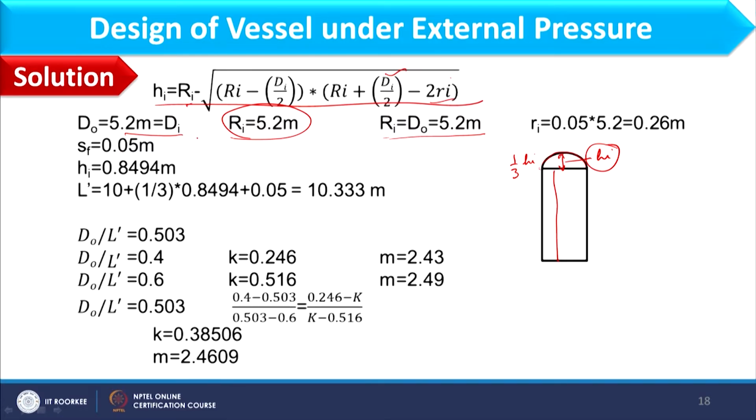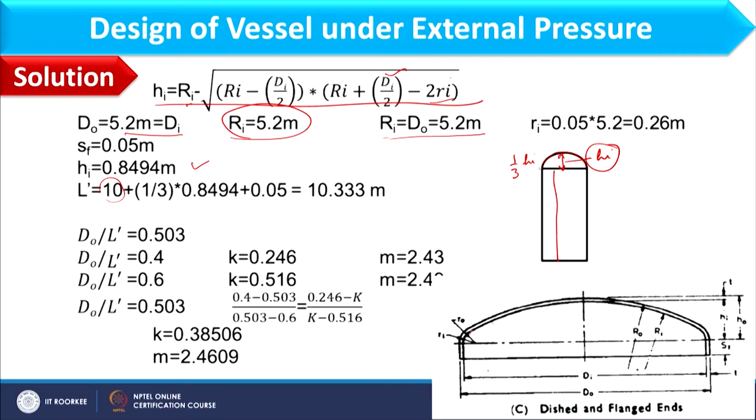So, considering all these parameters, I can find hi as 0.8494, and further we can calculate the effective length, L dash, which is equal to 10, which is basically the length of shell, plus 1/3 into hi plus SF. So, what is SF? If you consider this domed section, hi is considered from here, and SF is basically the straight section available in the head. So, effective length will include L plus SF plus 1/3 hi.